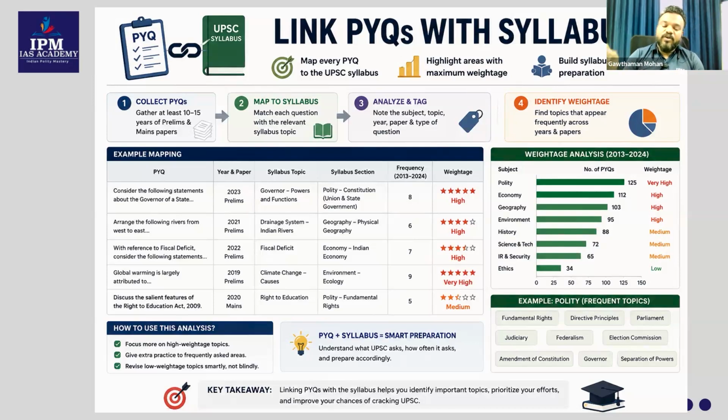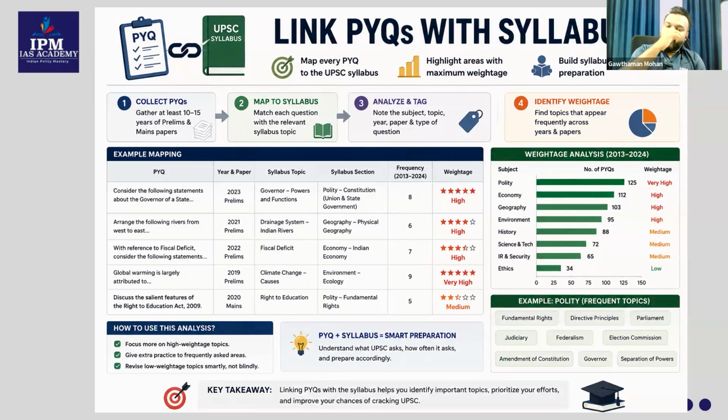Okay, from what all areas they are actually asking. Like there is one question, consider the following statements about the governor of a state. They are asking about the governor. So the syllabus topic is governor's powers and functions. The syllabus section is polity. Okay, the frequency of that particular question is 8, which means it's a highly mark fetching topic. So this understanding you need to have.